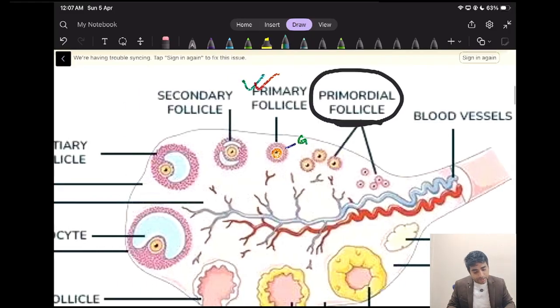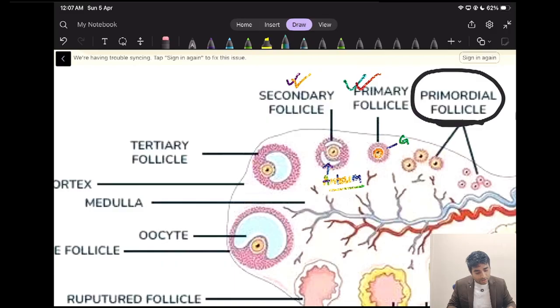In the primary follicle, when there is a fluid-filled cavity, this white part, we call it the antrum, and then we call it the secondary follicle. Now in this follicle there will be formation of the theca layer, the granulosa layer, and the fluid-filled cavity. Here you can see the maximum amount of fluid-filled cavity, which we call the antrum. If the antrum is there, then we call it the tertiary follicle.